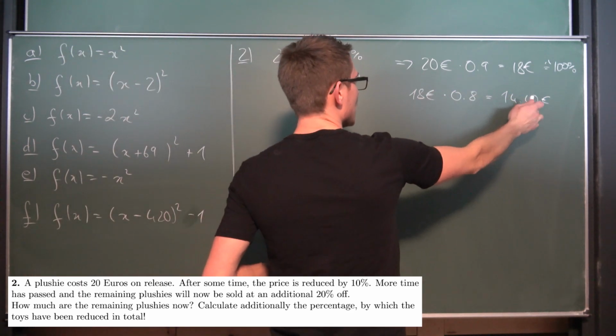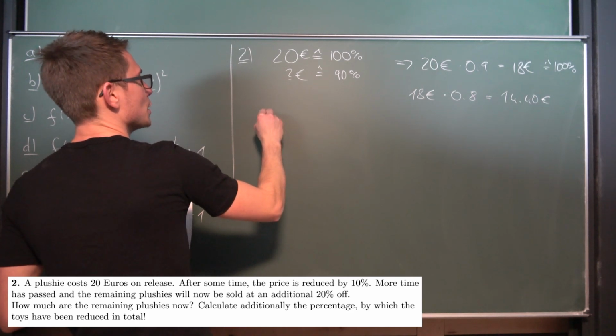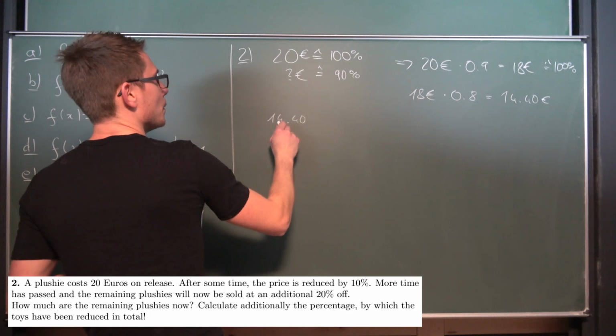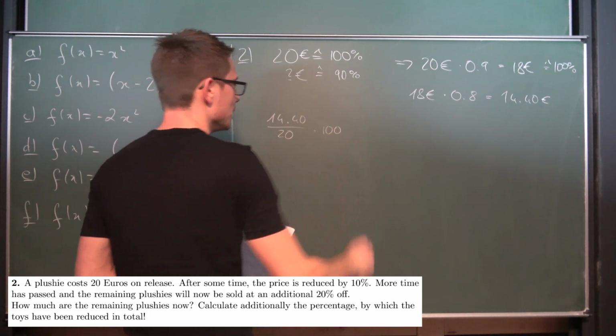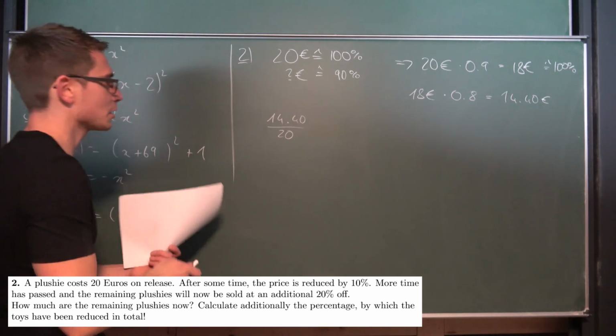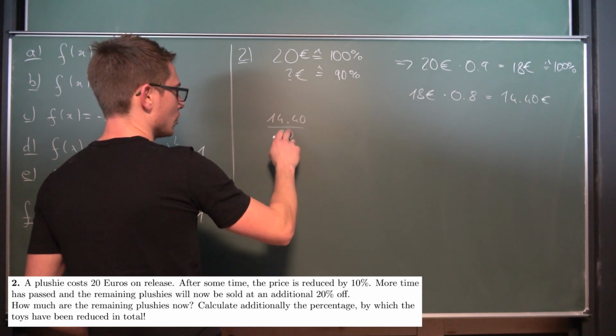So how many percent are the 14.40? We are going to divide the 14.40 by 20 euros, and then times 100. This is basically what we are going to get here, and we can play around with the numbers a tiny little bit.